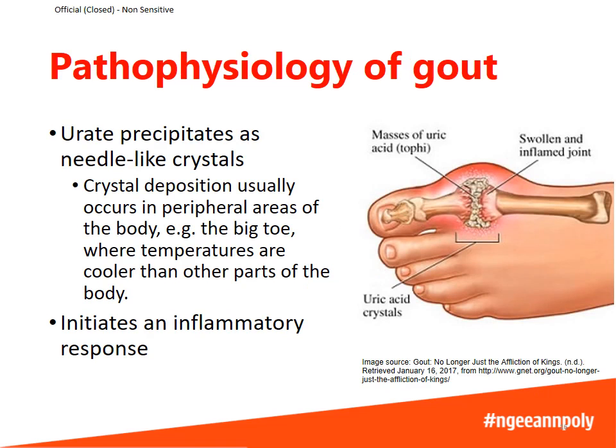In gout, because there is such a high concentration of uric acid, some of the urate may precipitate as needle-like crystals in the joints. This deposition usually occurs in the peripheral areas of the body, for example, the big toe. And this is because the temperature at your toes are cooler compared to the other parts of the body. These crystals will initiate an inflammatory response, causing joint swelling and pain.